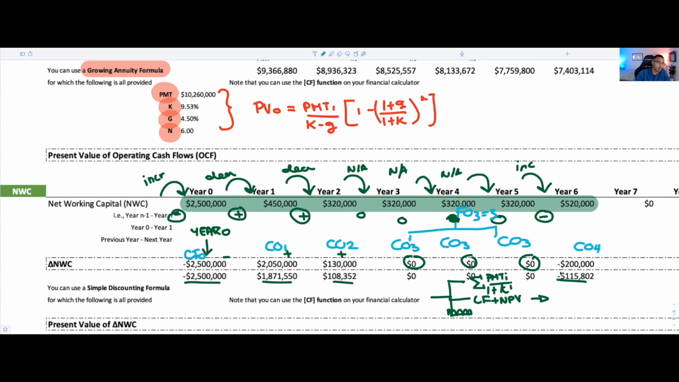What we want to do, though, is we could go ahead and solve for the NPV, because that's what we're going to do. We're going to use the CF plus NPV function. When you are here, just make sure to plug in your WACC, so your K, right? So it's going to be 9.53. And then you can do compute.